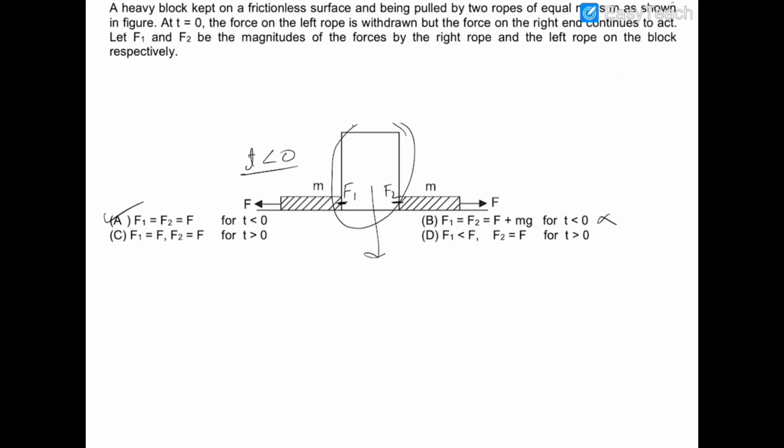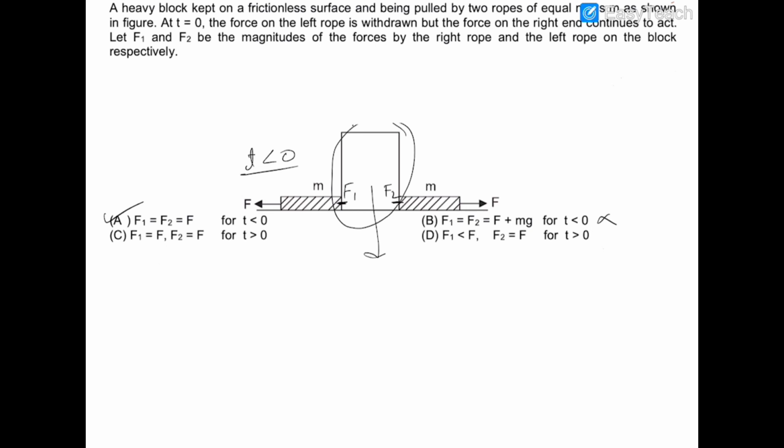So we can definitely say that option number C and D are not correct, as the values of F1 and F2 will depend on the mass of the heavy block.